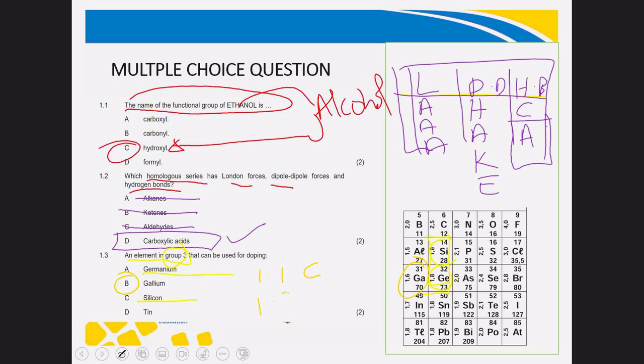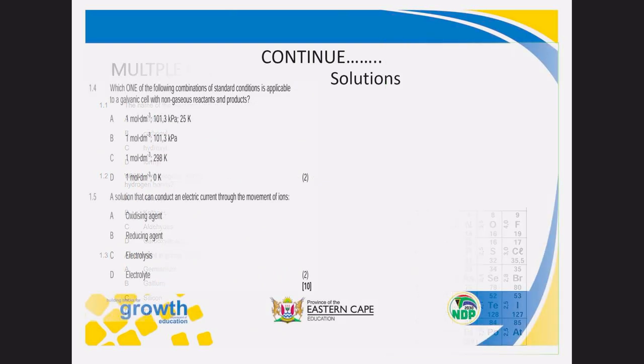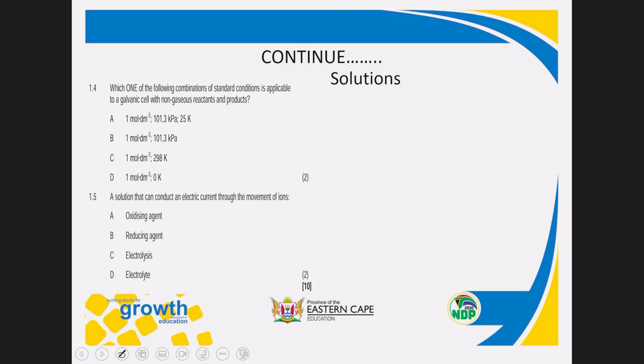For 1.2, the correct answer is D. And for 1.3, the correct answer will be B. So C, D, B. So let's go to 1.4 and 1.5. So for 1.4, which one of the following combinations of standard conditions? So now, if we're talking about standard conditions, there are 3 standard conditions.